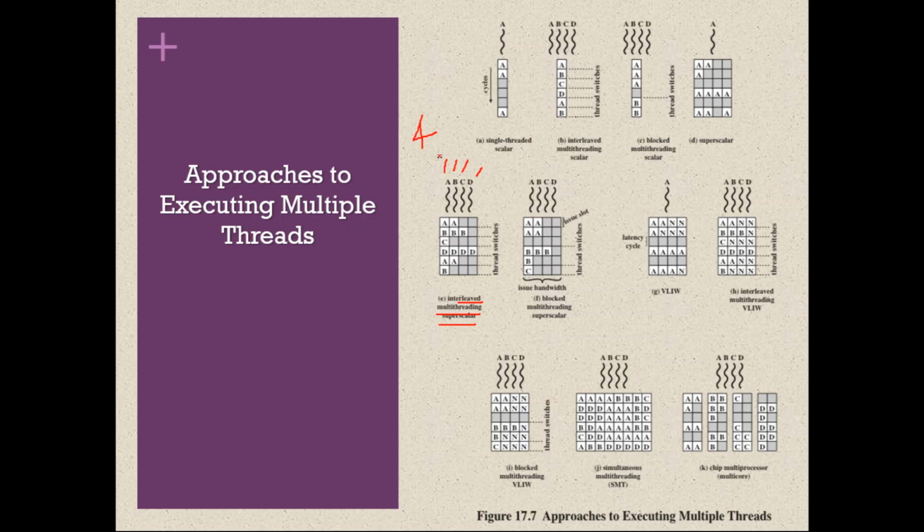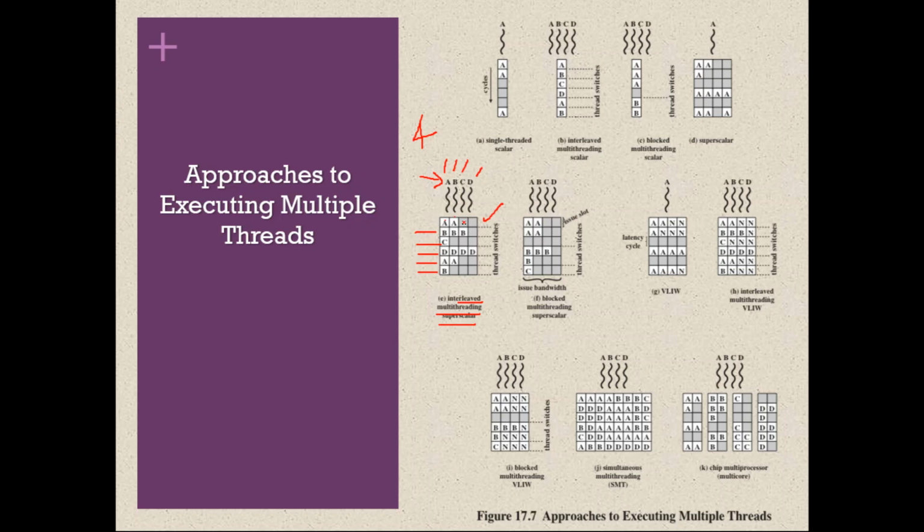Here the processor is divided such that clock cycle 1 is only for thread A, clock cycle 2 is only for thread B, clock cycle 3 is only for thread C, and clock cycle 4 is only for thread D. Again clock cycle 5 is for A, 6 is for B, and so on. So during clock cycle 1, the processor tries to pick four independent instructions from thread A. It found only 2, so it picked those 2 and is executing.